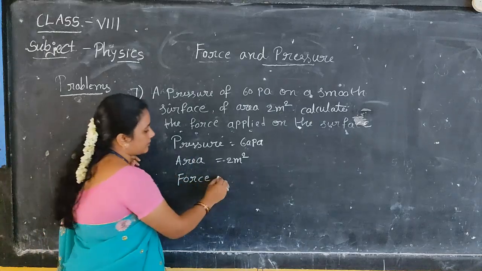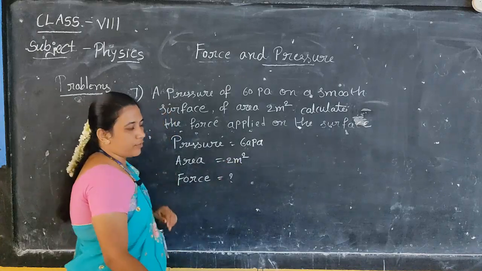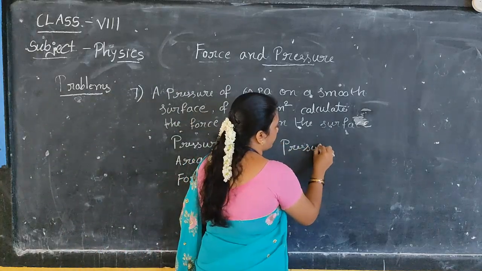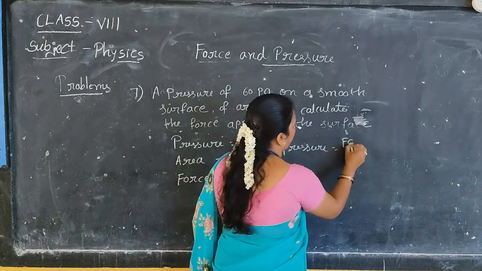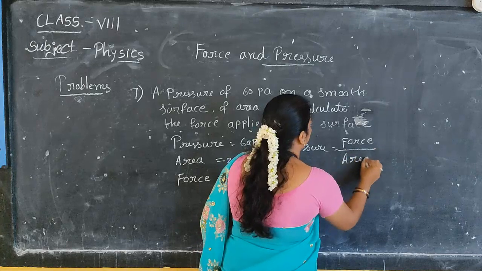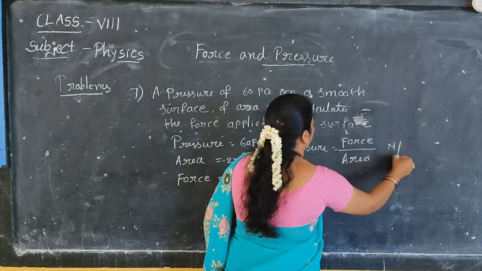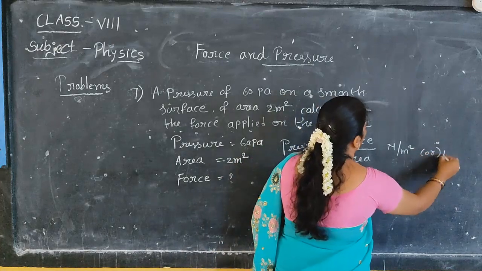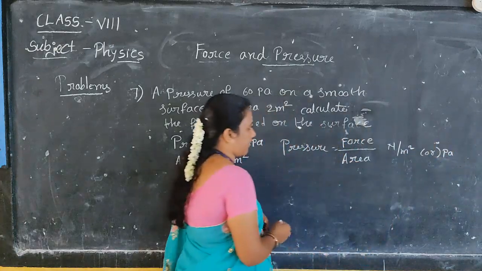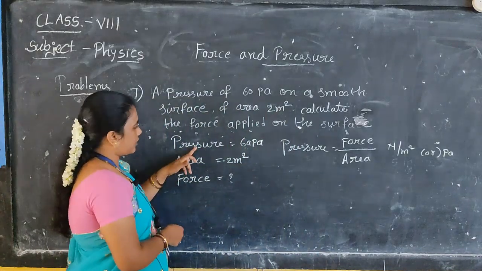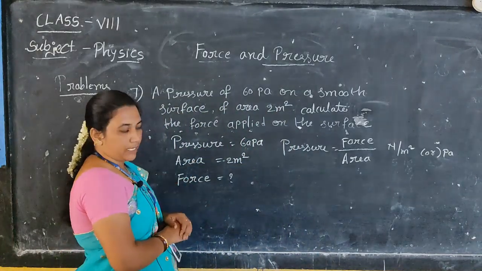Force is equals to question mark. We know the formula of pressure. Pressure is equals to force by area. Units: Newton by meter square, or we can give Pascal. Okay? So first, check the given values. Pressure given, area given, force you have to calculate.